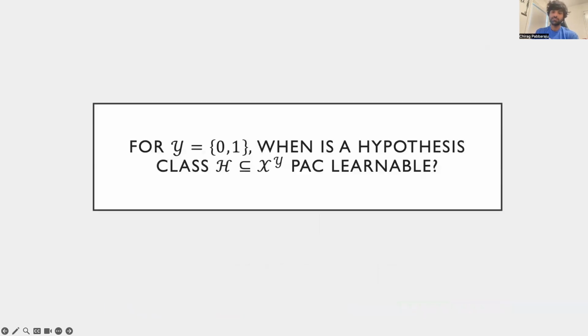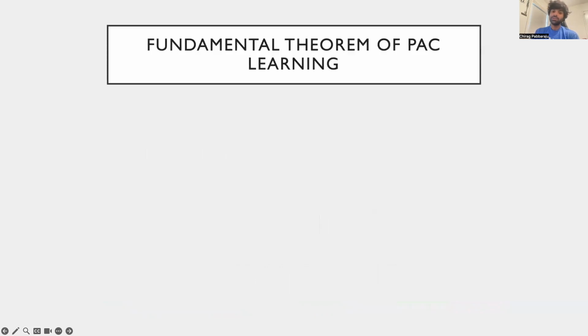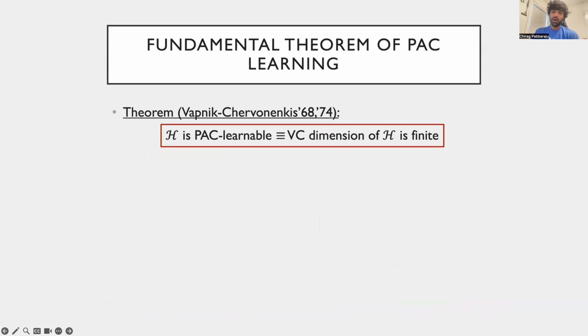So given this definition of PAC learning, a natural question to ask is, when is a binary hypothesis class PAC learnable? More formally, we would like to associate a hypothesis class H with an appropriate complexity parameter that captures its ability to be PAC learned. The fundamental theorem of PAC learning precisely answers this question. Attributed generally to Vapnik and Chervonenkis, the PAC learnability of a binary hypothesis class is governed solely by a simple complexity parameter called the VC dimension of the class.